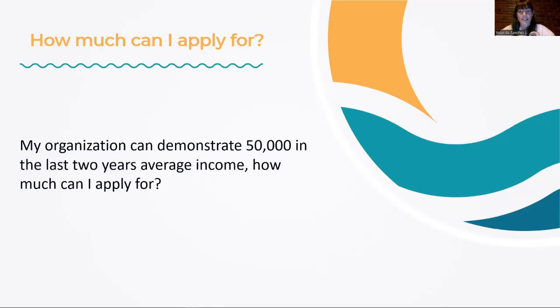So that's the calculation. If you have any questions on that, just come to the team and ask us. Rachel is going to be happy to answer the emails. I think it's a little bit difficult to understand, but once you get it, it's easier. The easiest way to do it is to calculate your average from the last 2 years, and then you know the maximum amount that you can apply for in 1 year. It doesn't mean that this is the maximum amount for the whole project, because you can use this amount across different years.